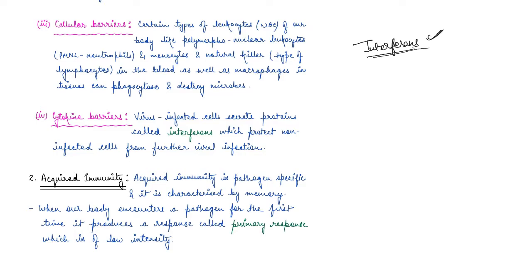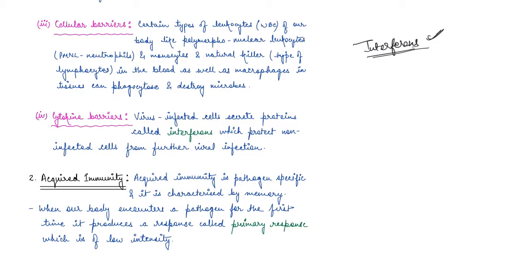And these interferons protect non-infected cells from further viral infection. Right? So the cytokine barrier is basically secretions from infected cells that protect all the non-infected cells from getting further viral infection. So this is the cytokine barrier.